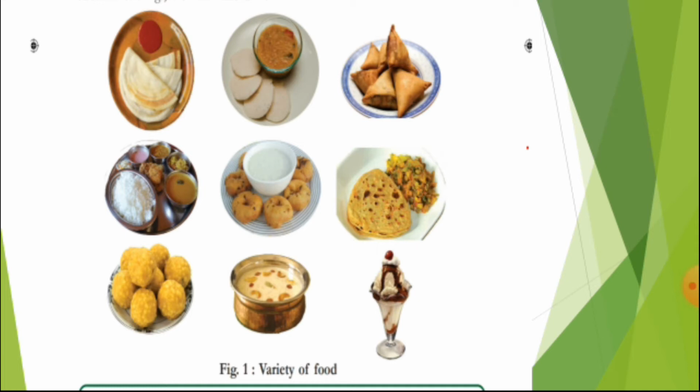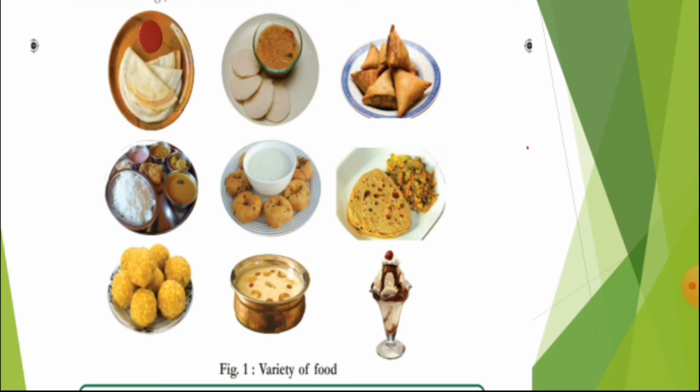Now let us move to the second line. In the second line, first you can see the thali. Thali is the general rice plate that we are eating. Now the next one is vada, and the third one is chapati or roti.